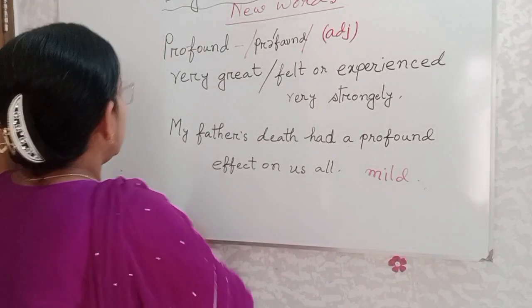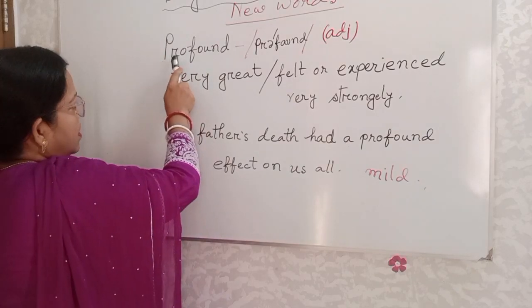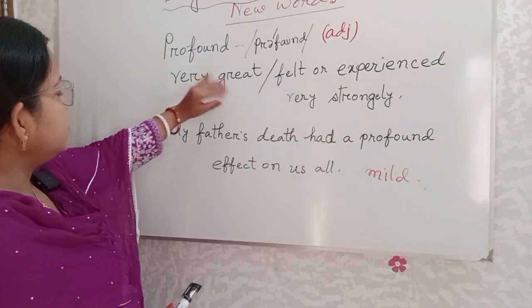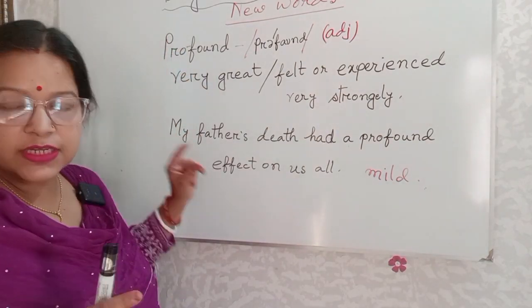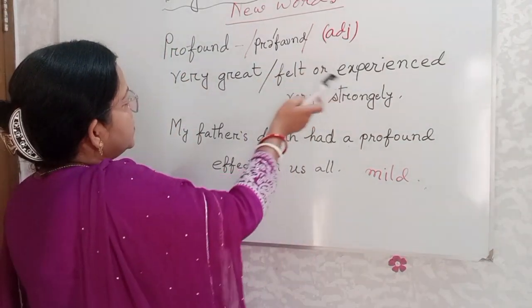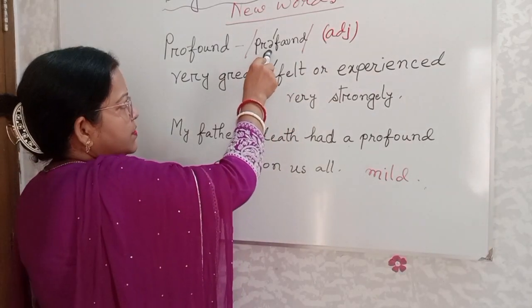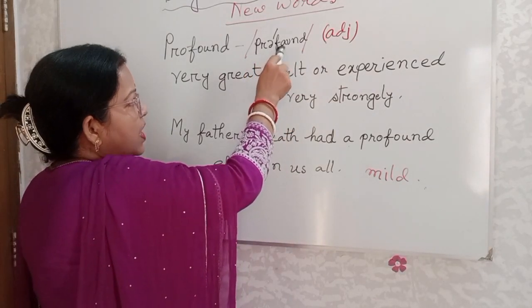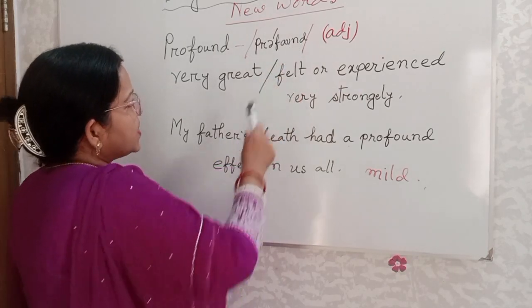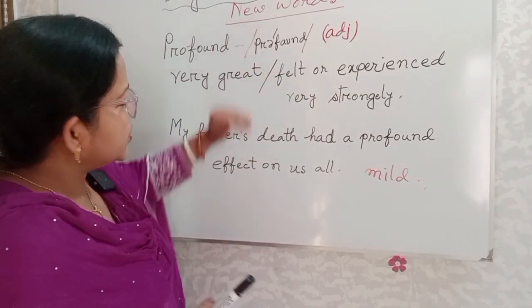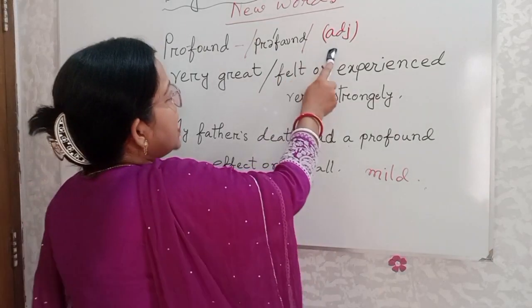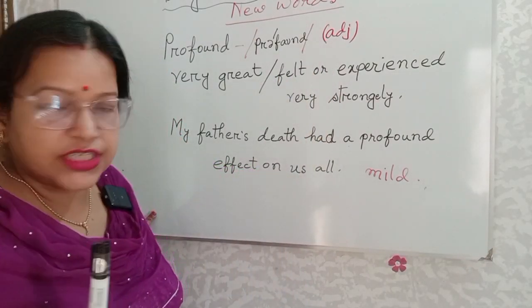Next word, profound. Profound. One hyphen, that means two syllables, dissyllable. How to pronounce it? Schwa sound, then this one diphthong, n, d, and stress mark over f. That's what we have to say. Profound. It is used as an adjective.